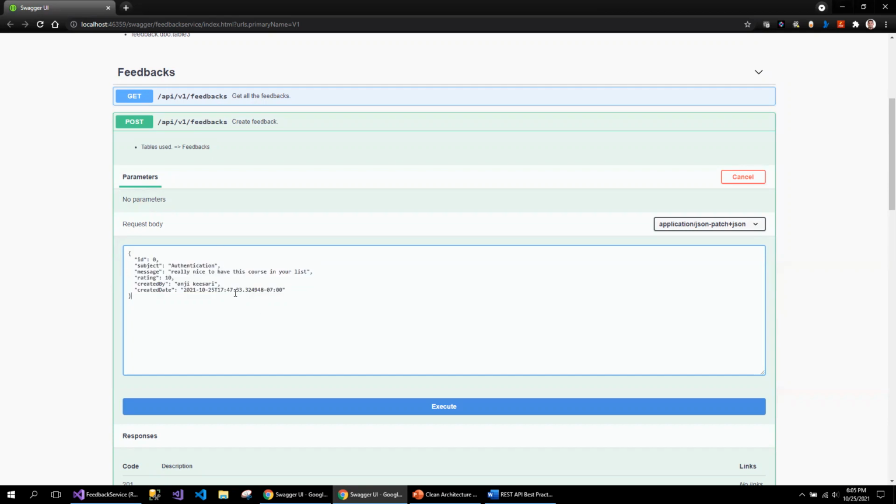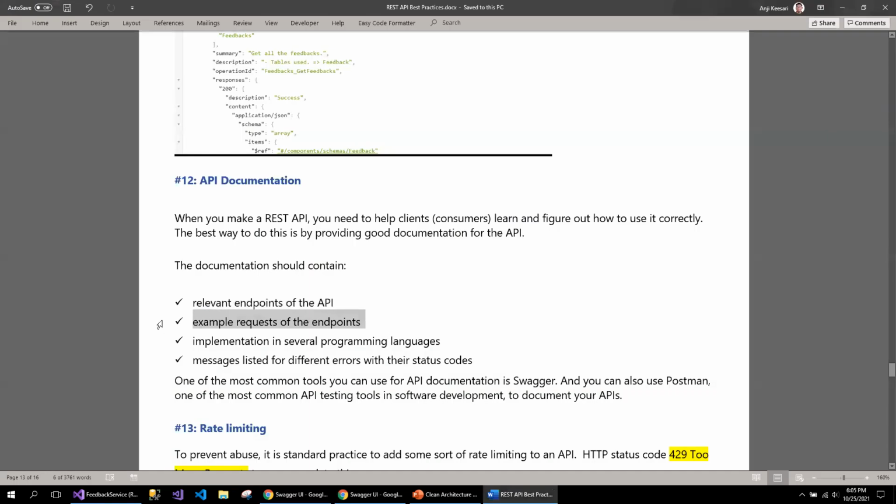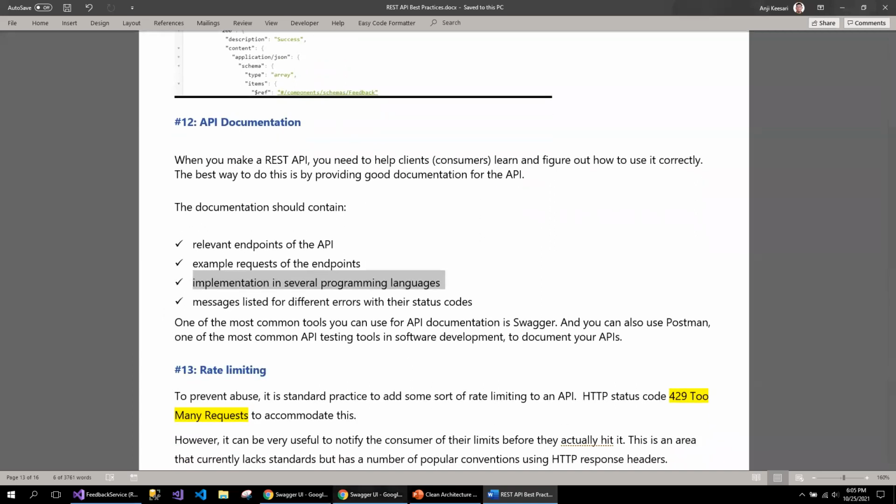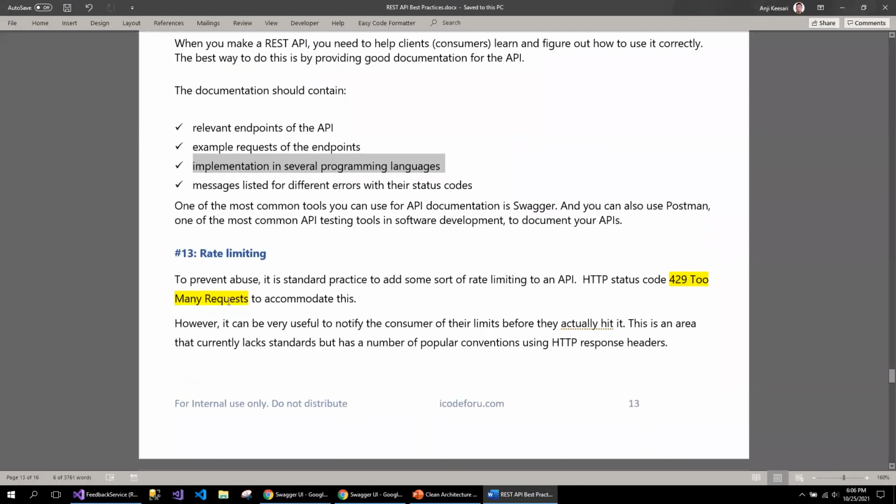It is automatically populated in my text box so that I can quickly use this for testing. So that is one of the automated ways of examples. I will talk about that. Implementation in several programming languages, messages listed in different errors. These are all part of the Swagger, which we are working on.